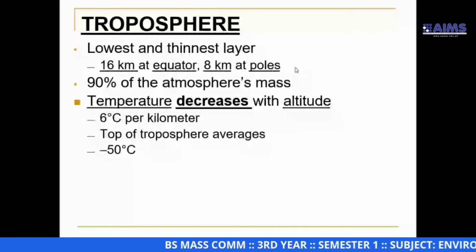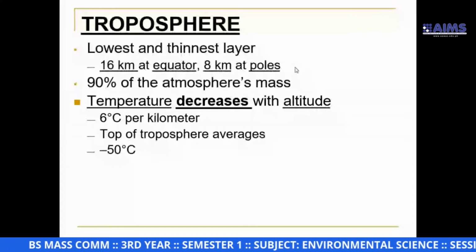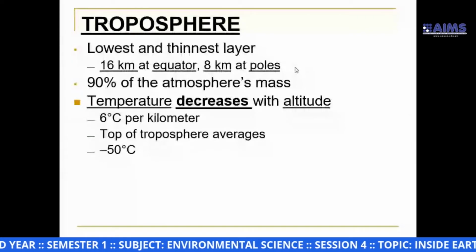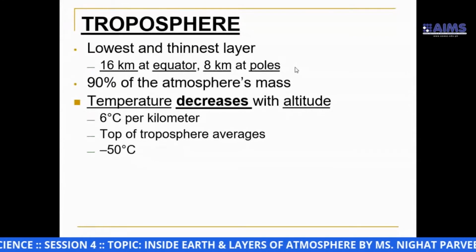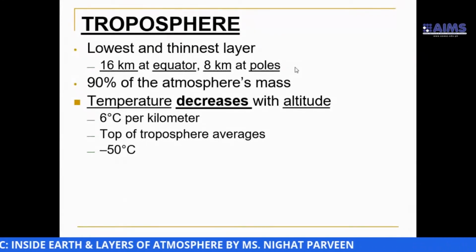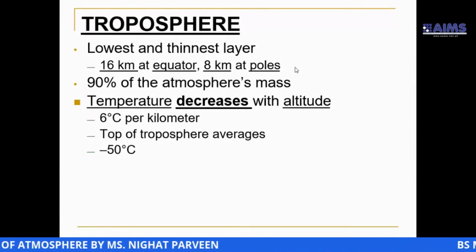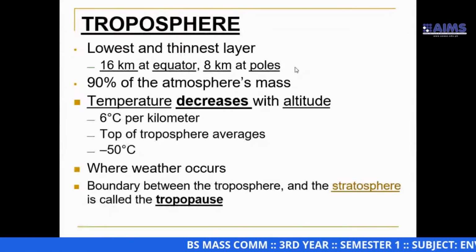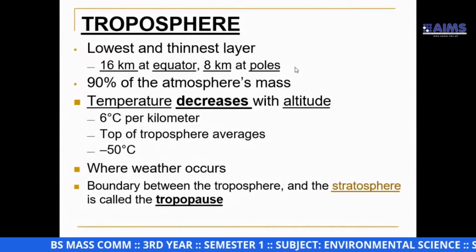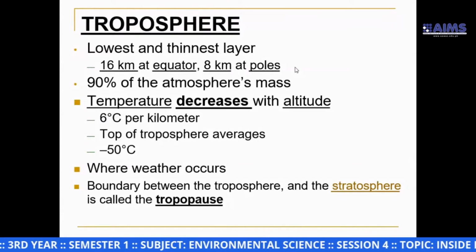The temperature decreases with altitude, at 6 degrees Celsius per kilometer. The top of the troposphere ranges around minus 50 degrees Celsius, where weather occurs. The boundary between the troposphere and the stratosphere is called the tropopause.